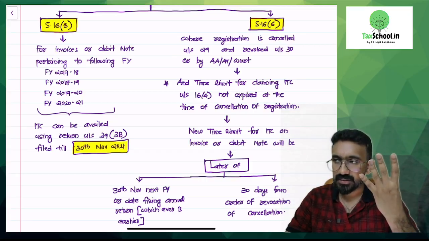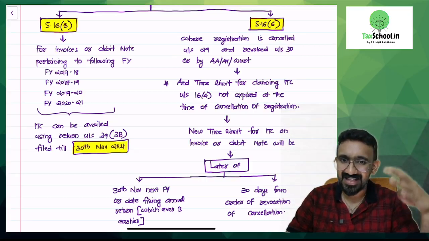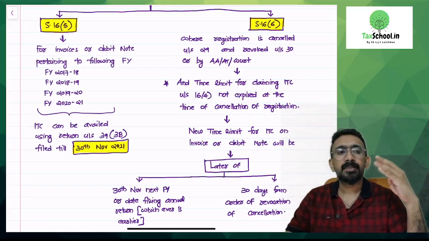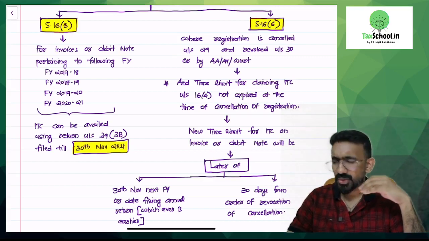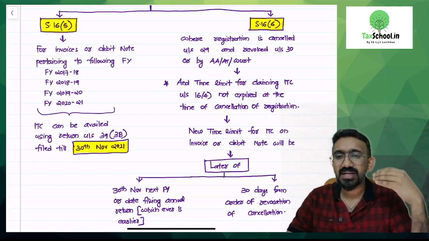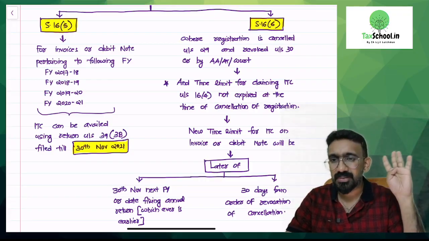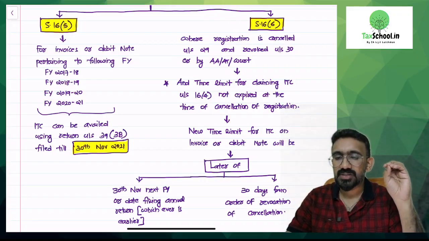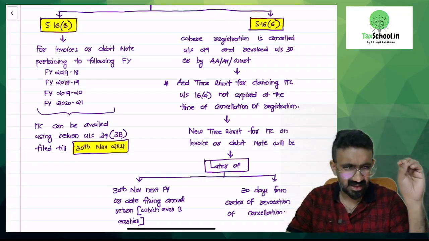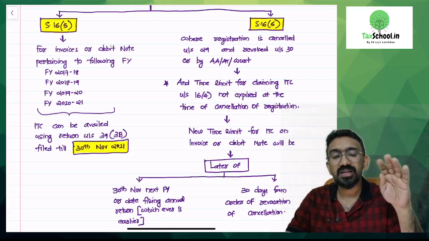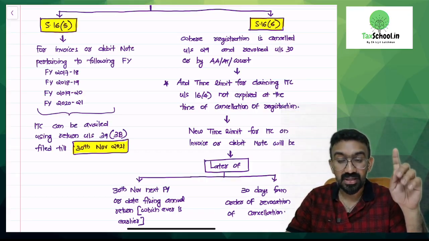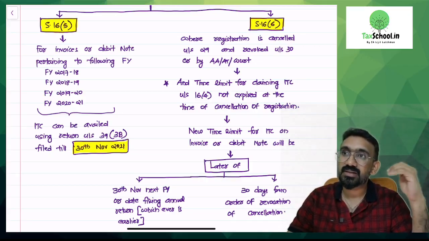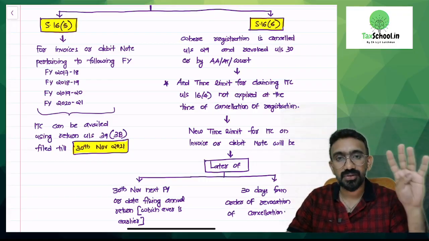For these financial years, they would have had the time limit of the next year, that is 30th of November or the date of annual return. The government said, because it's the beginning, with so much confusion in GST, I would give you a one-time offer of an extended time limit for this old period. What is it? They said, ITC can be availed using a return filed under section 39, that is 3B, filed till 30th of November 2021, which is the last financial year in this range. That time limit can be used for the first 4 years.